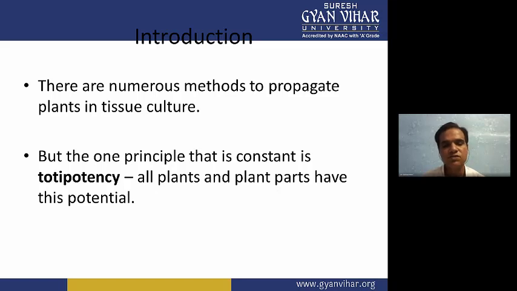From a single cell we can generate multiple cells, and those cells can generate many plants. When they divide, we get many cells, and those cells can produce many plants. This property of the plant cell we call totipotency.